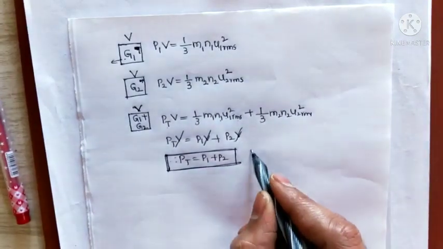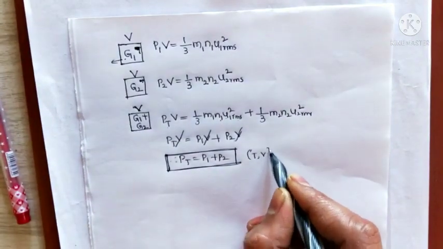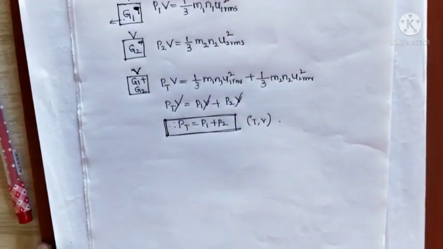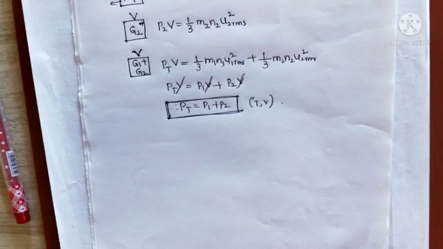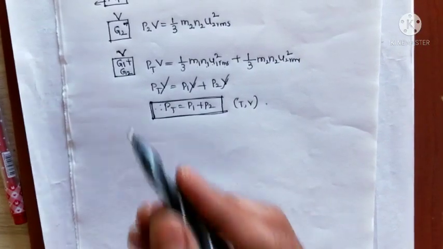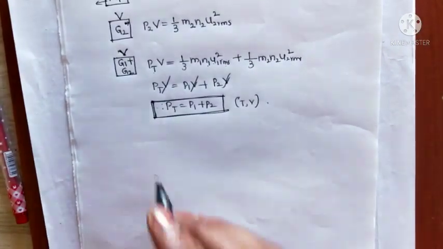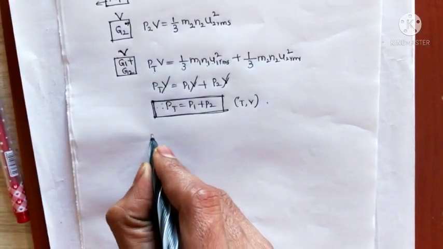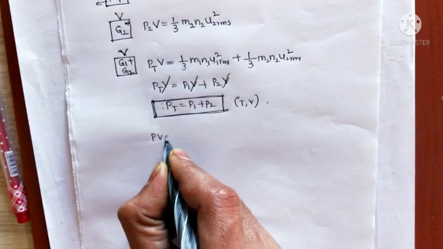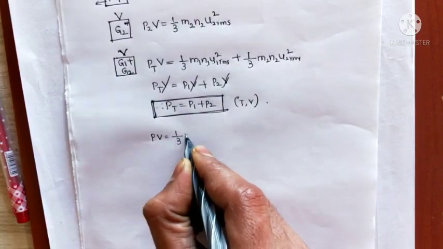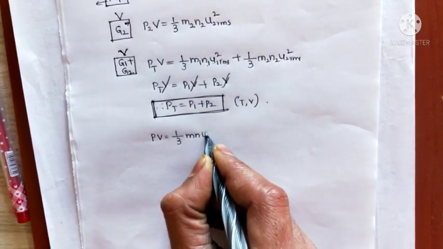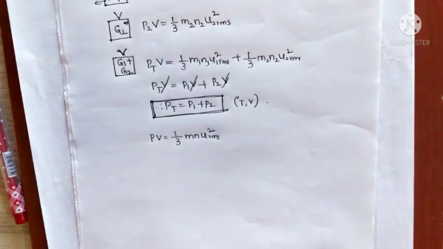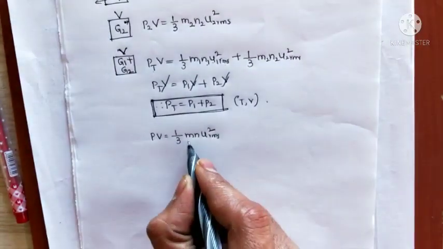So here which one is constant? Temperature and the volume both are constant. Okay. The last one is Graham's law, which will be deduced from the kinetic molecular theory. So according to the kinetic molecular theory, what is PV equal to? PV is equal to 1/3 m N u_rms square.